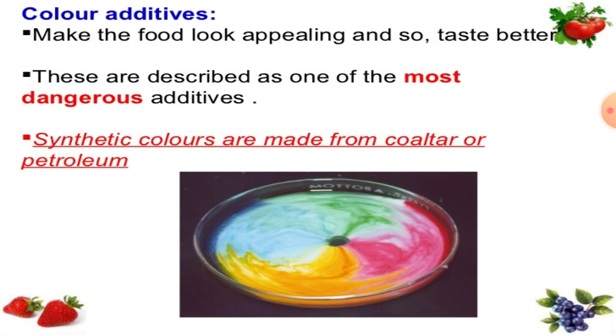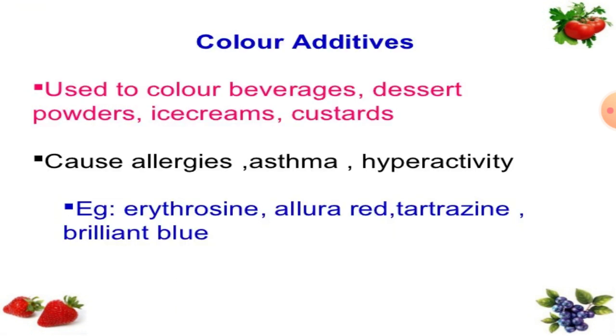The next type is color additives. This is the next main point of the additives. Color additives make the food look appealing, so the taste seems better. These color additives are described as one of the most dangerous additives. Synthetic colors are made from coal tar or petroleum. They are used to color beverages, dessert powders, ice creams, and custards. They cause allergies, asthma, and hyperactivity.